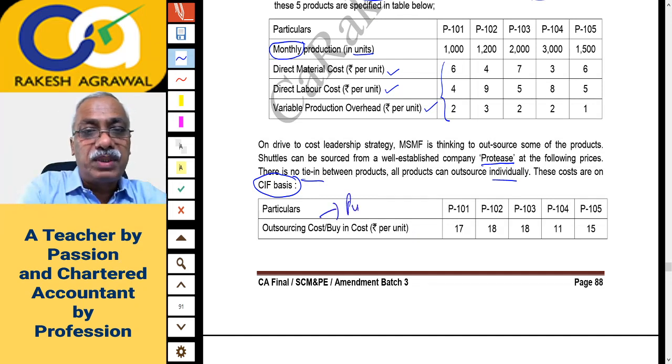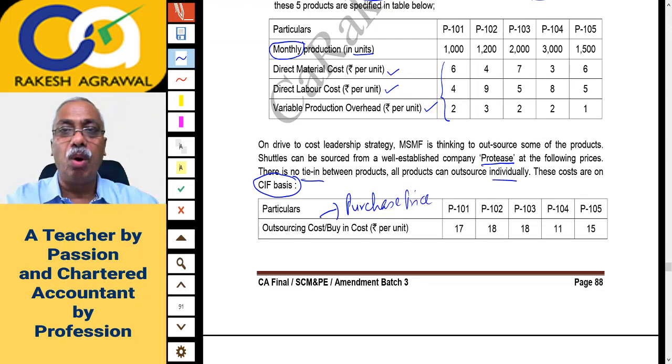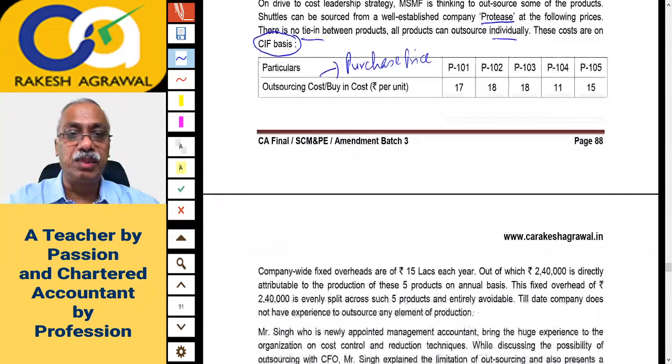That is the meaning. Now outsourcing cost, that is buy-in cost, is simply the purchase price. If you buy from outside, what will be the purchase price? Outsourcing cost or purchase price is given for all the 5. So basically I think in this question we'll have to compare the variable cost of manufacture with the cost of purchase. That is what it seems to be.